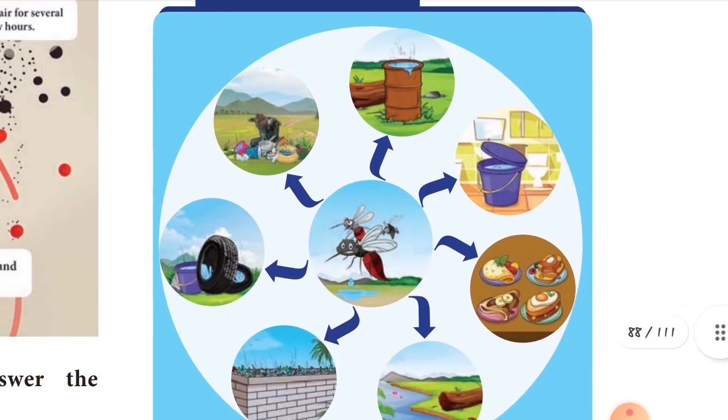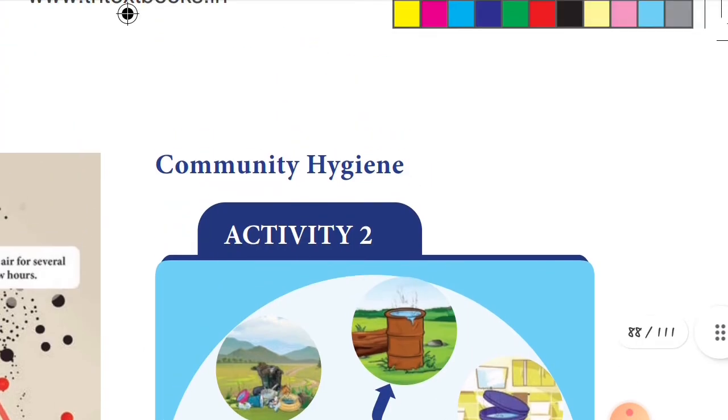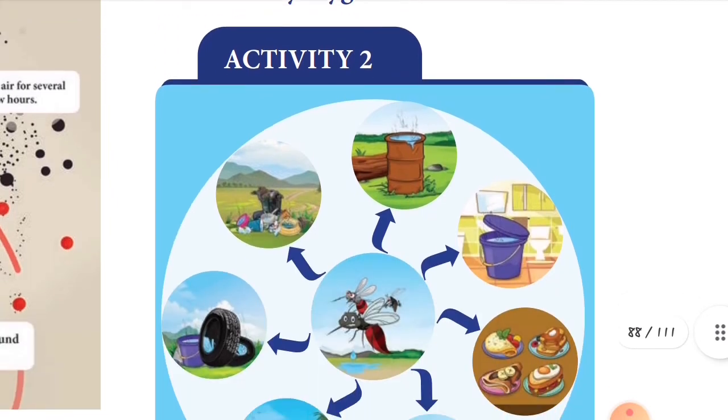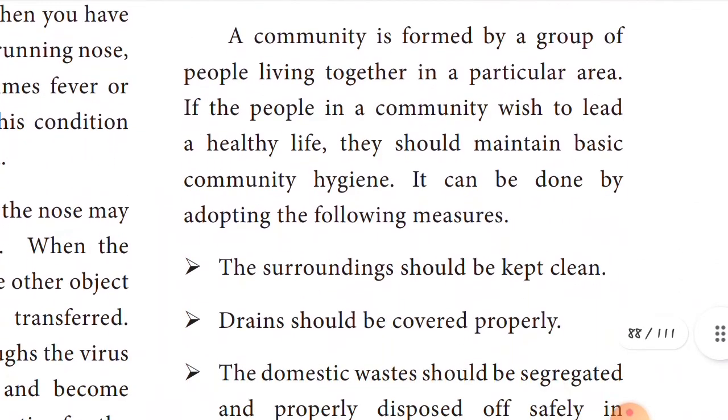See this picture, children. Community hygiene. What is community hygiene? A community is formed by a group of people living together in a particular area. If the people in a community wish to lead a healthy life, they should maintain basic community hygiene. That's very important. Some points are given here.